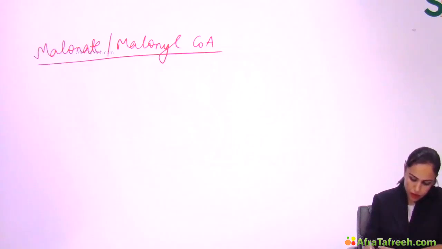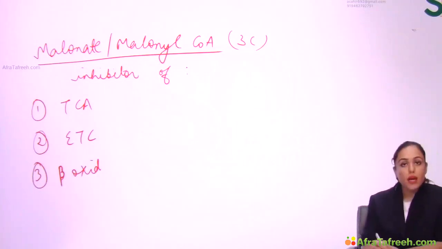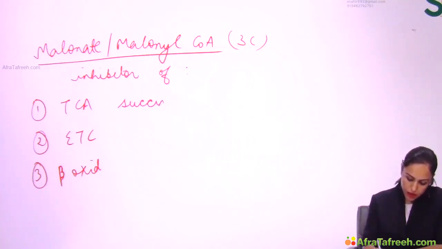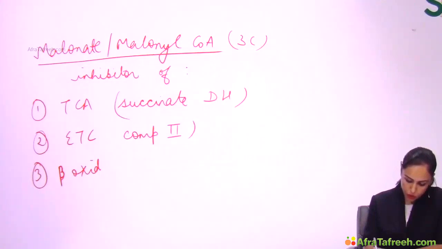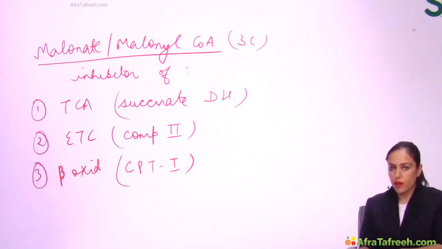Now this compound malonate or malonyl-CoA, this is a 3 carbon compound, and it is an inhibitor of 3 pathways in the body. One is the TCA cycle, ETC and beta oxidation of fatty acid. Actually, it inhibits succinate dehydrogenase of the TCA cycle. It will inhibit complex 2 of ETC and it inhibits CPT1 of beta oxidation of fatty acid. What is the full form of CPT? It is carnitine palmitoyl transferase 1, right?